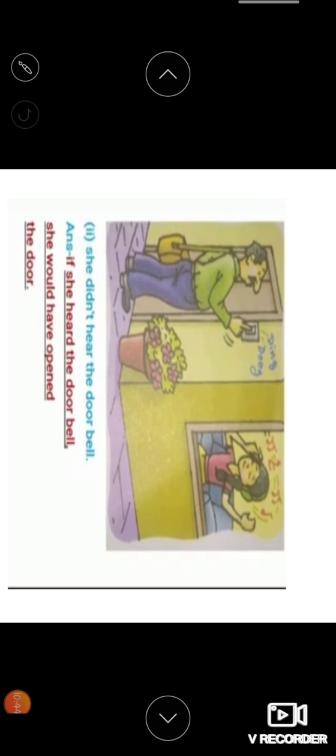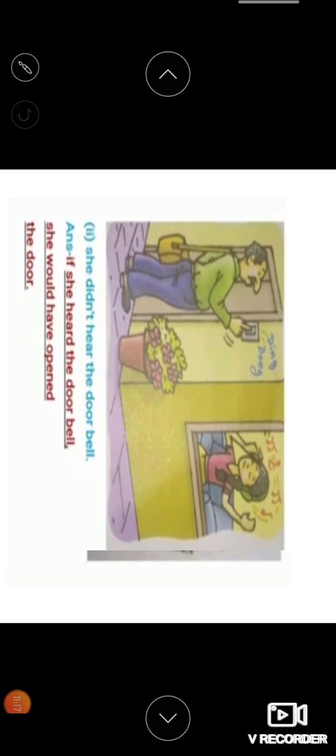She did not hear the doorbell. If she had heard the doorbell, she would have opened the door. Okay, children. So here you have to add had. If she had heard the doorbell, she would have opened the door. Had heard is a past perfect, and would have is being used over there, and opened is a V3 form of the verb. If she had heard the doorbell, she would have opened the door.